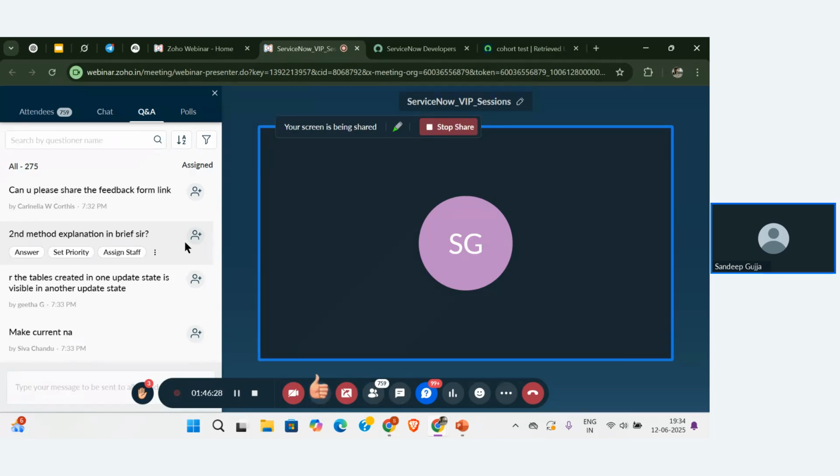Are the tables we created in this one update set visible in another update set? No, no, no. Only in that update set are they going to be stored.